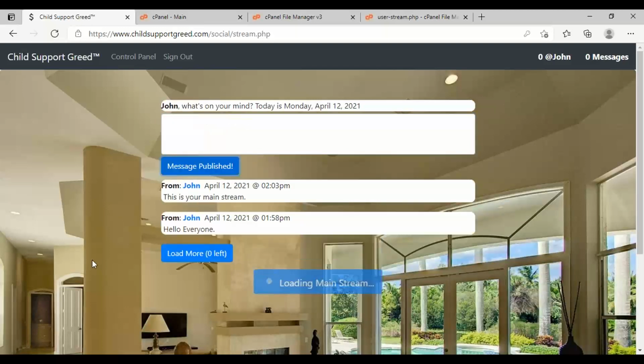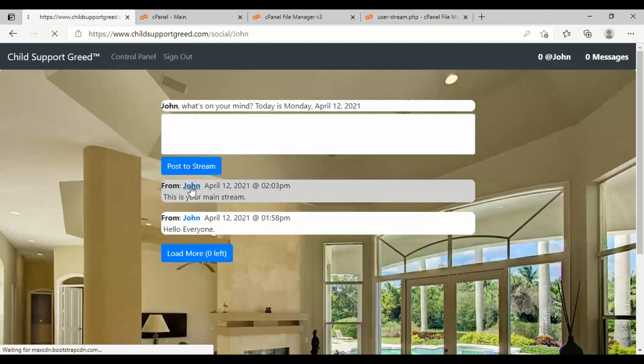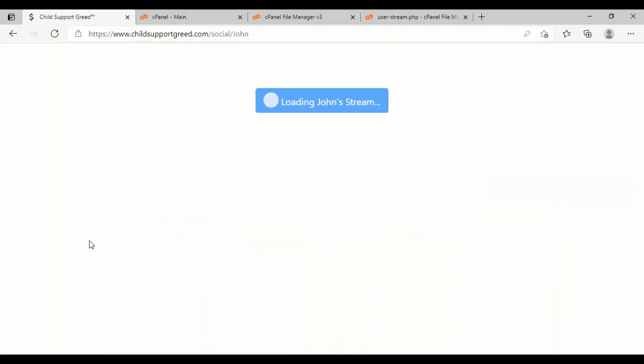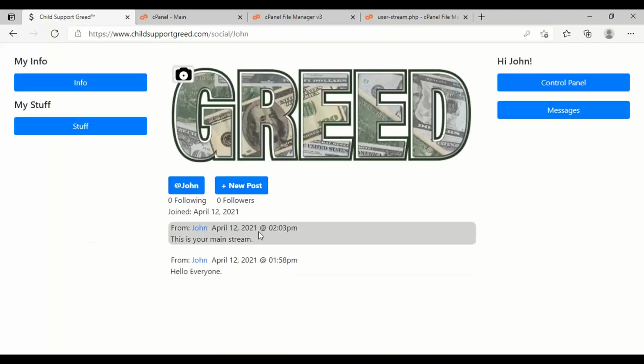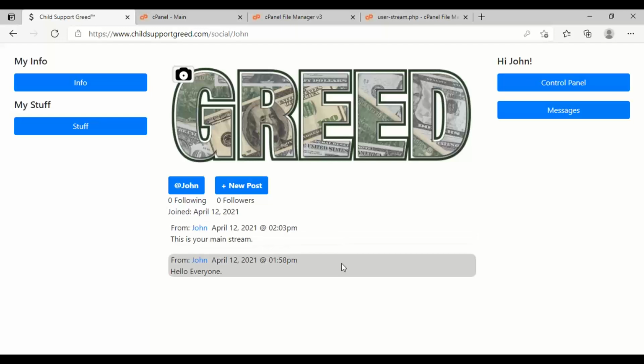So that went through. So now you see both of those messages. When you hover over them, it turns gray or whatever. So you can put 10 messages or 100. Doesn't matter. It's going to all show up on your page. So this is how you can chit chat with people about helping each other out with child support, etc., etc.